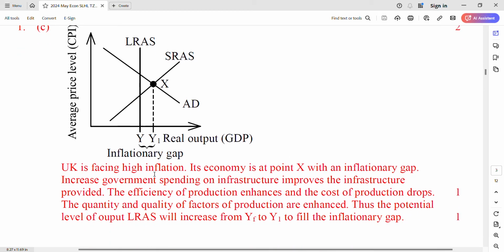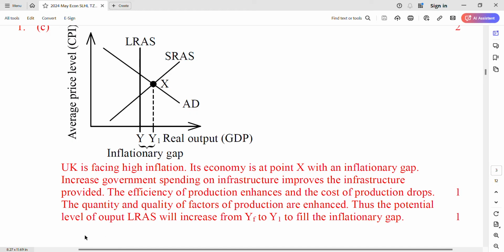You say they're facing a high inflation, so that you have to show people that you have looked at the paragraph. Be more contextual. The economy is at point X, the inflation graph. So the government increases the spending on the infrastructure, improves the infrastructure provided, so the efficiency of production enhances and the cost of production drops. The quantity and quality of factors of production are enhanced. This is the major marking point here.